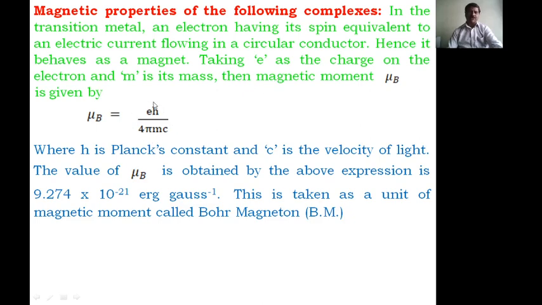After substituting these values in this equation, we will get mu B is equal to 9.274 into 10 raised to minus 21 erg per Gauss. This value is taken as 1 Bohr magneton. The 1 Bohr magneton is exactly 9.274 into 10 raised to minus 21 erg per Gauss. This is taken as the unit of magnetic moment, called the Bohr magneton.